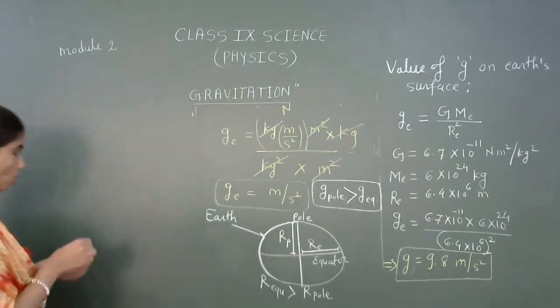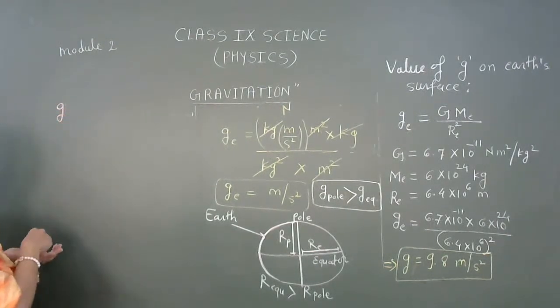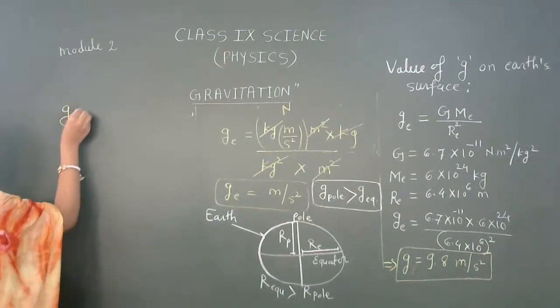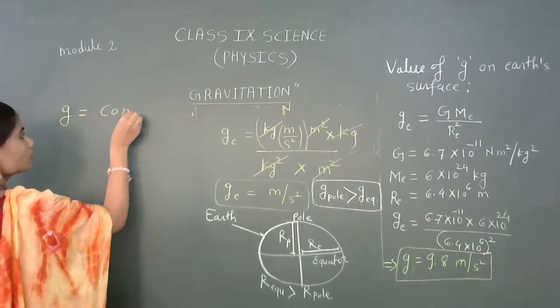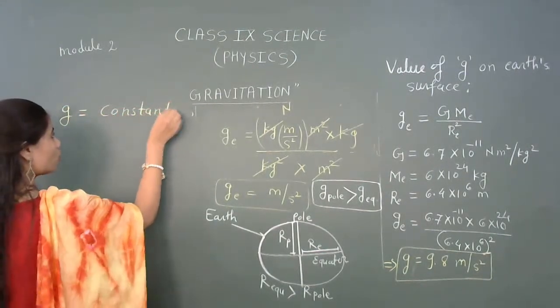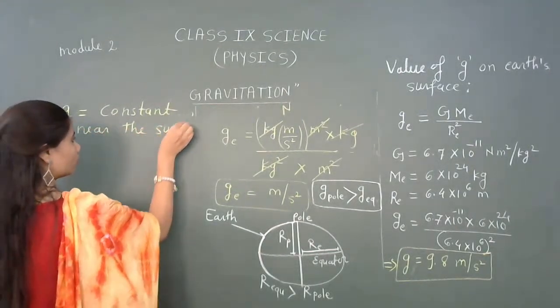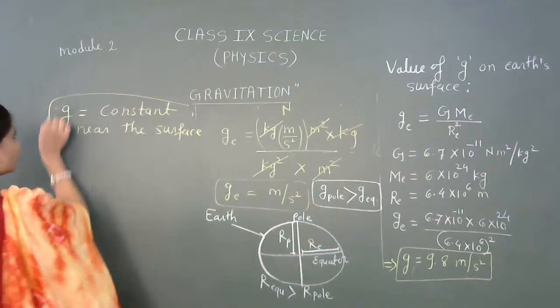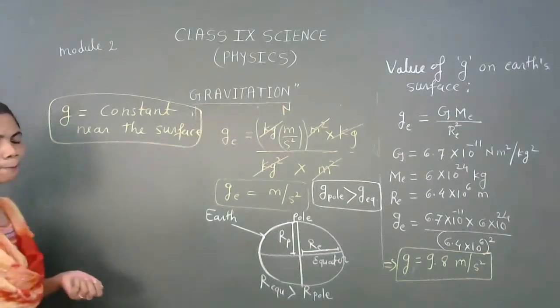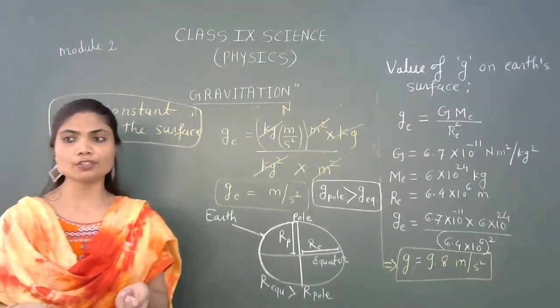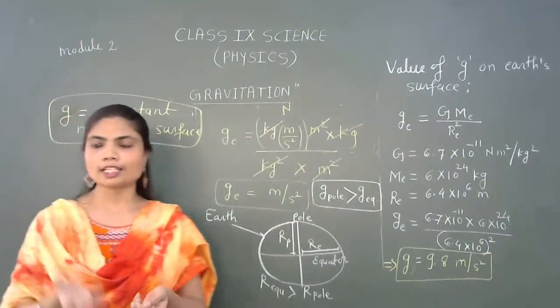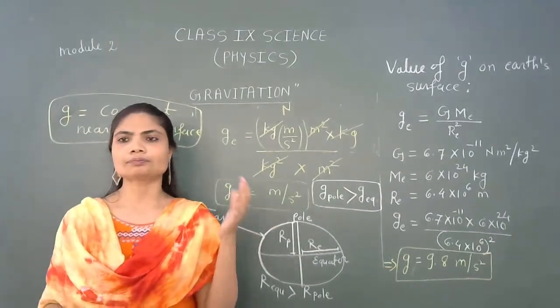Why? Because the value of g is considered to be constant near the surface. Okay, so what will it lead us to? What will be the benefit of this? It was an experiment which was held.